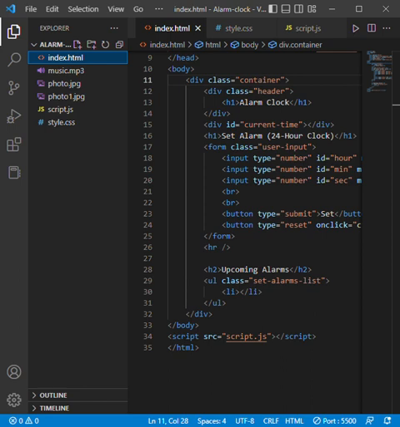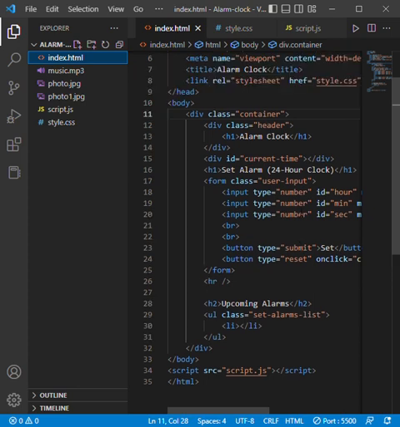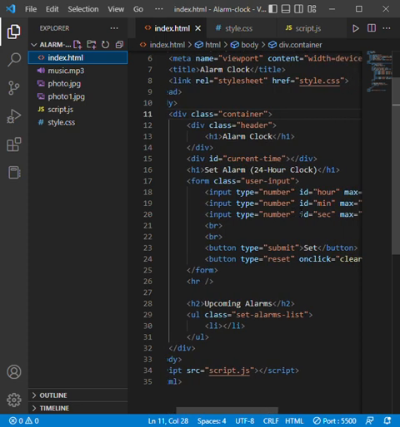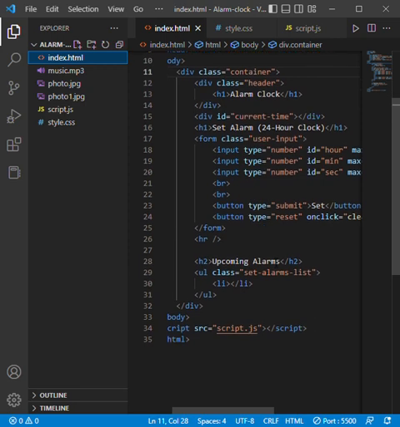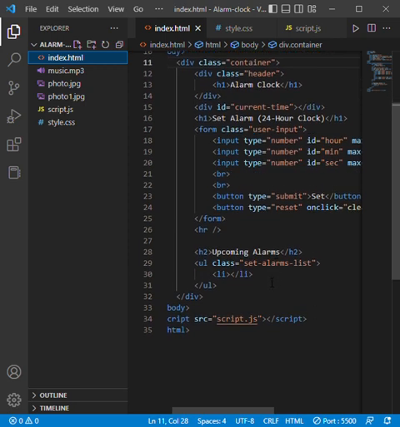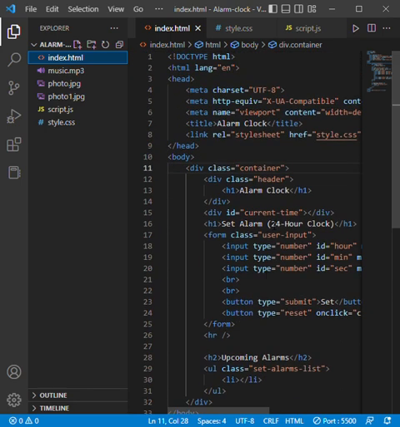So in this project, first we create a basic HTML page. In this, we made a form page in which we have hour, minute and second. Then we create a submit button and reset button to set our time and stop our time. Then we create a class for the set alarm list, which is used in the script.js. So then we link our script.js file within the HTML page.